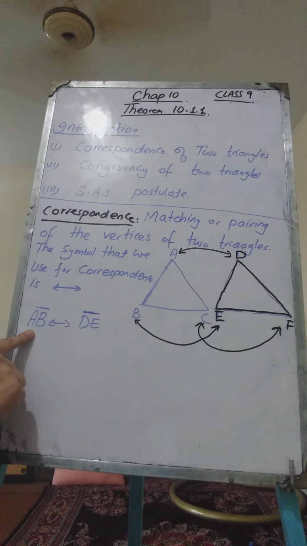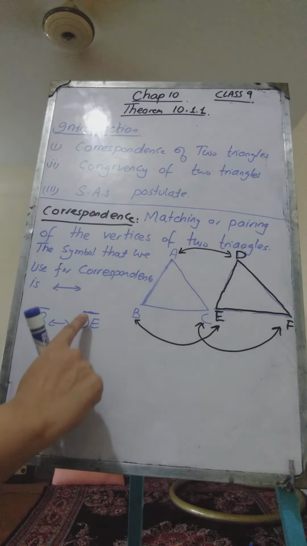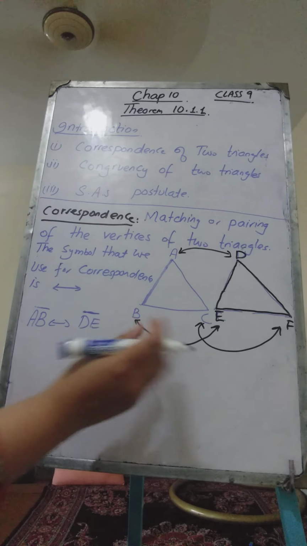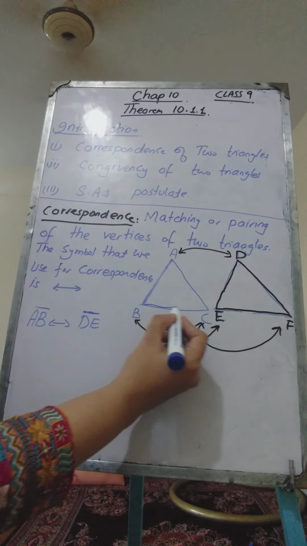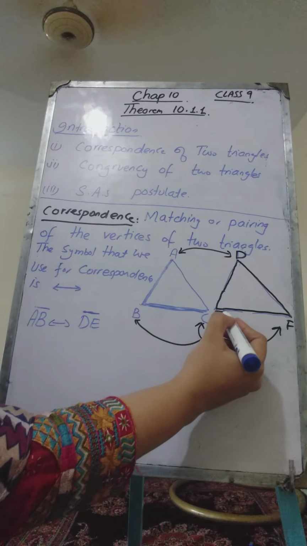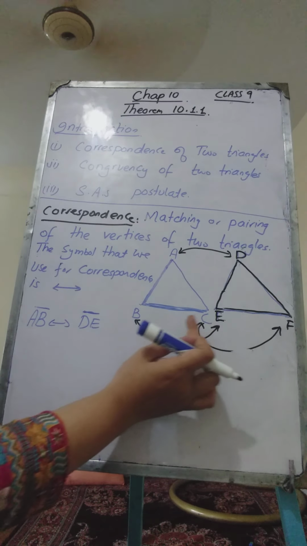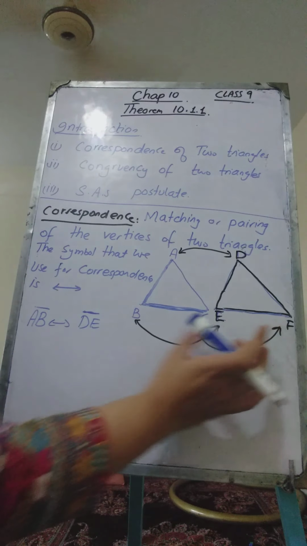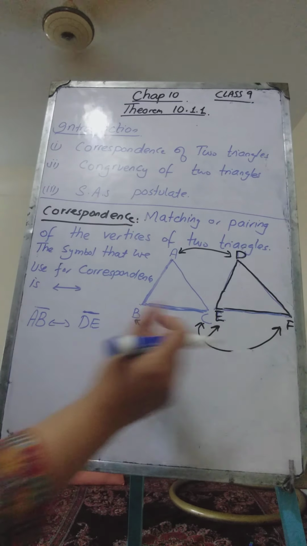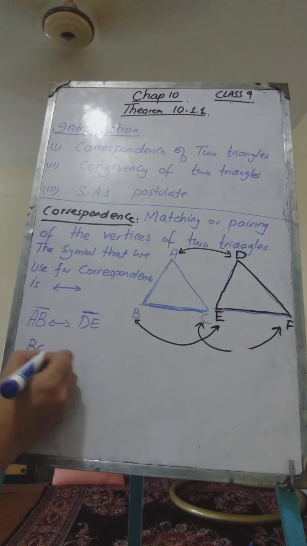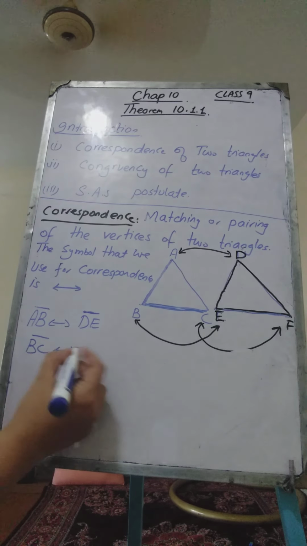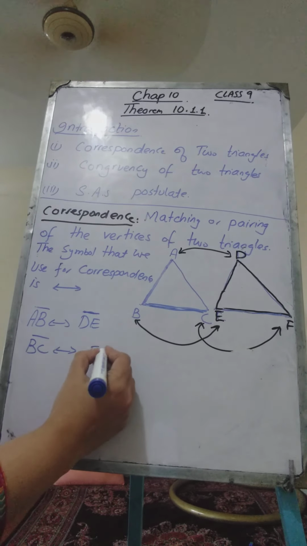If it is a line segment, you say line segment AB corresponds to line segment DE. BC will correspond to side EF here, because B corresponds to E and C corresponds to F. So side BC will correspond to side EF.